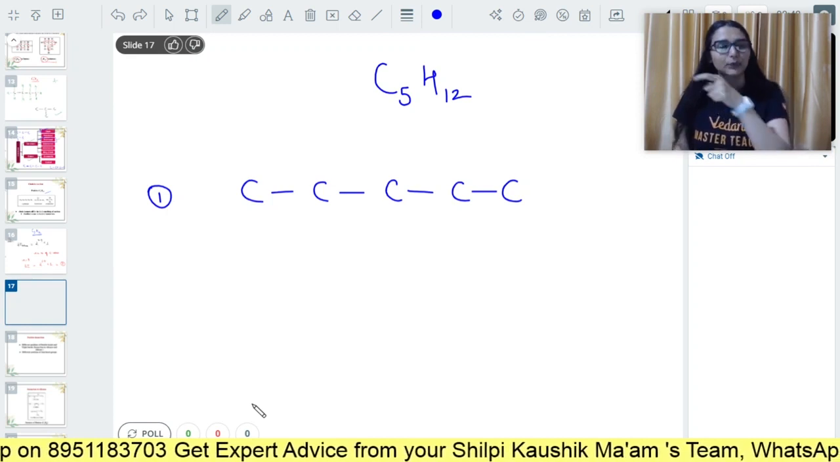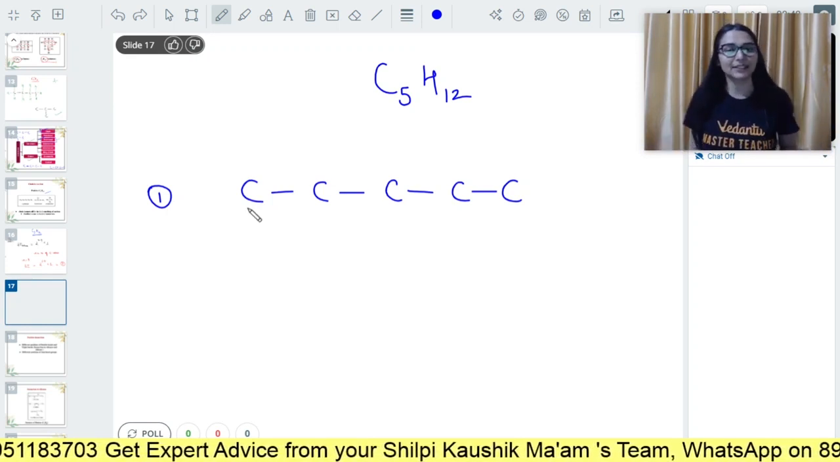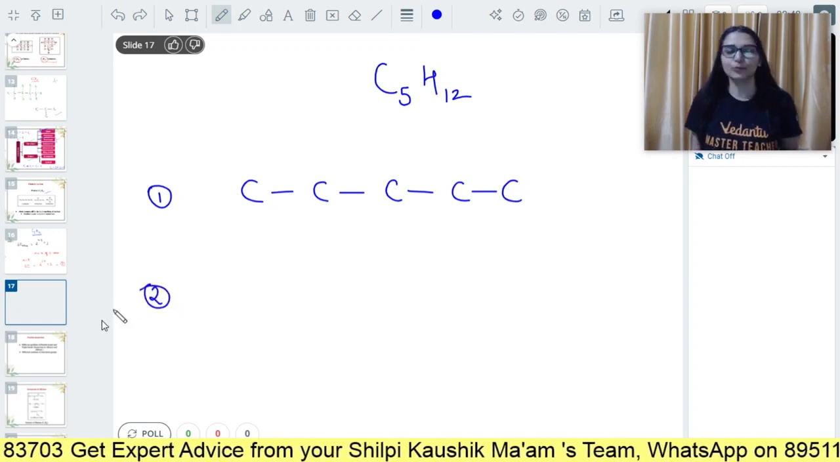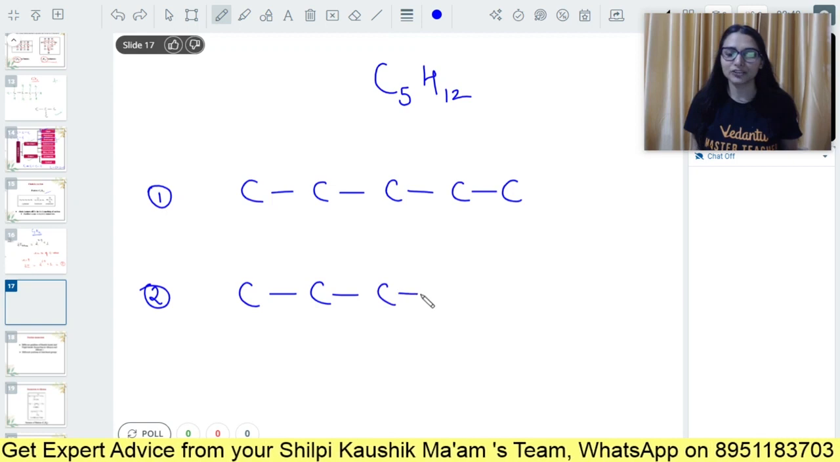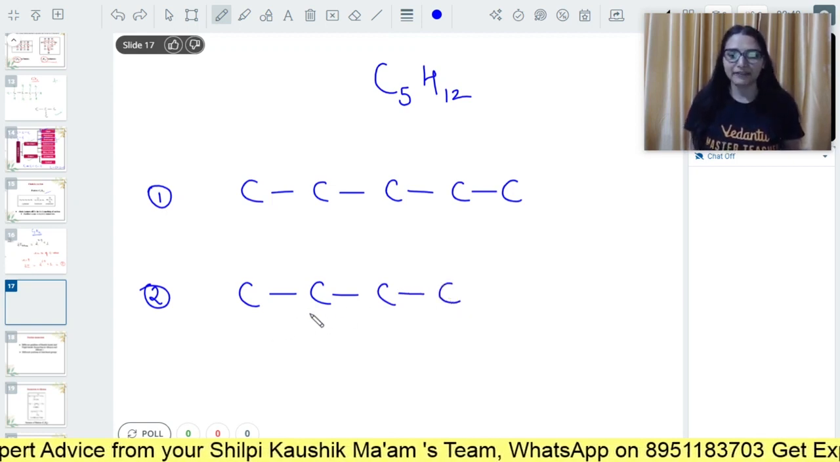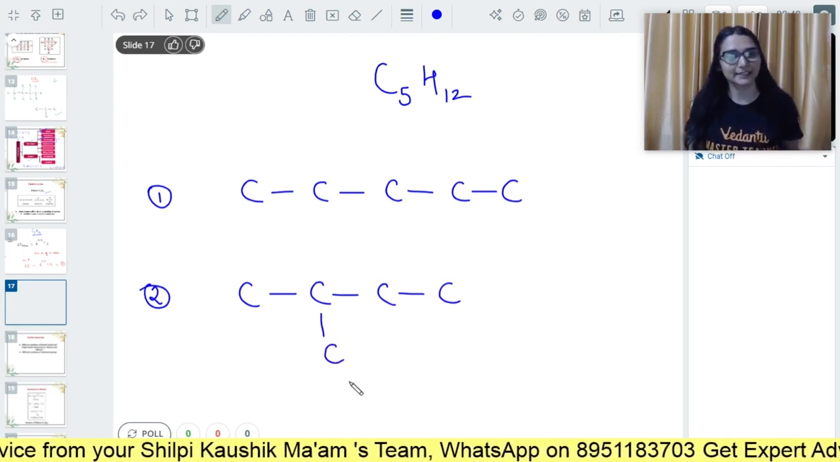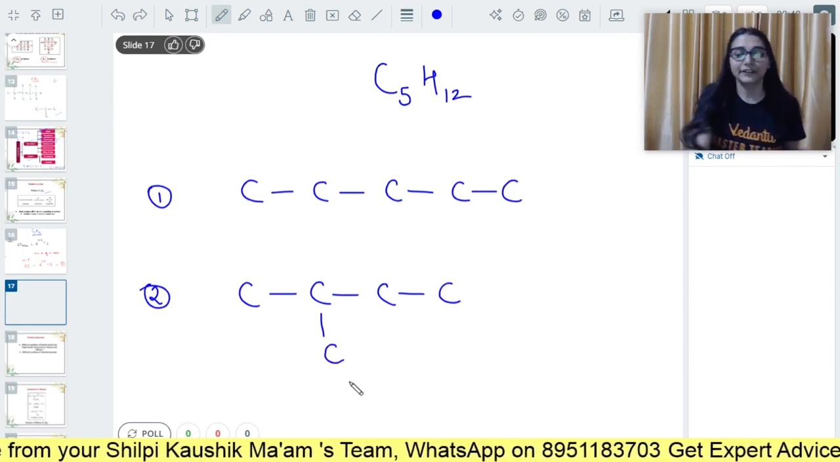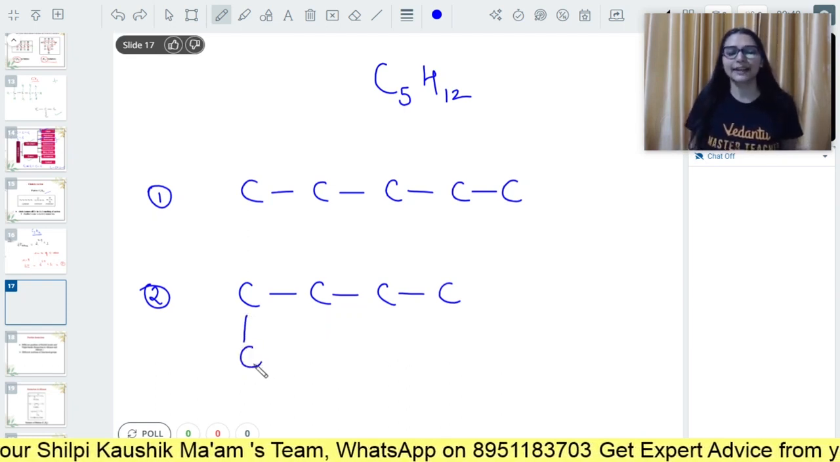Start drawing with the one in which you connect the carbon atoms in a straight chain. Okay, 5 carbon in a straight chain. The second possibility, I can keep 4 carbon atoms in a straight chain. Yes, 1, 2, 3, 4. And fifth, I can attach as a substituent at the second place.